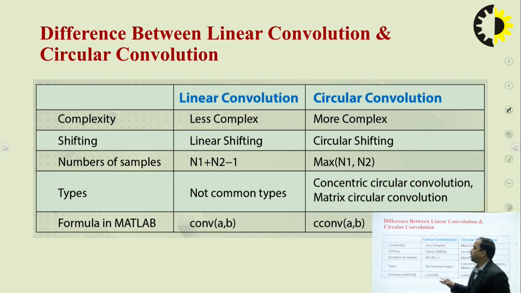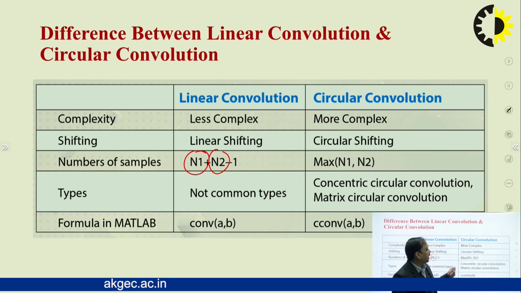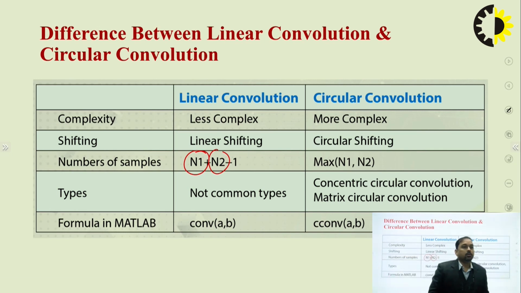For the number of samples in linear convolution, we are already aware that if x of n is of length n1 and h of n is of length n2, the length of the output sequence will be n1 plus n2 minus 1. Whereas in circular convolution the length will be the maximum of n1 and n2. Basically, linear convolution is used when we are interested in calculating the response of the system.